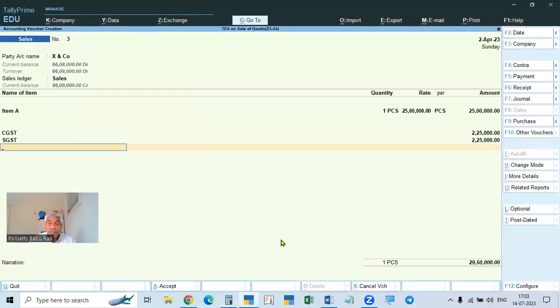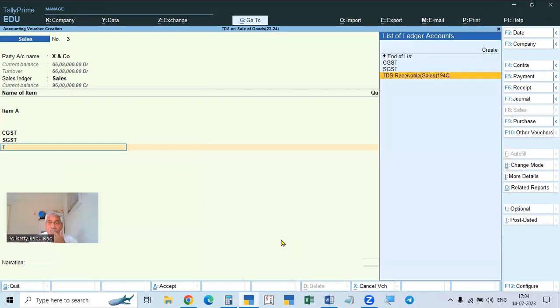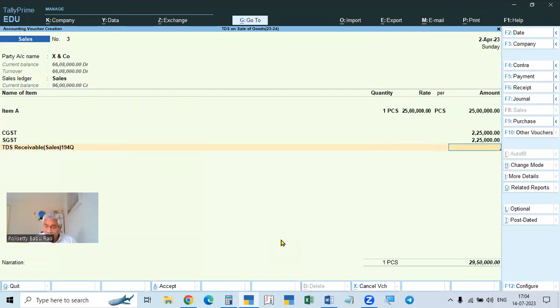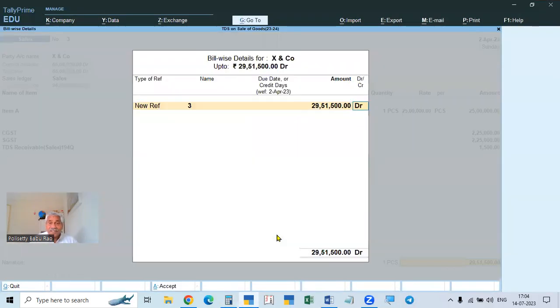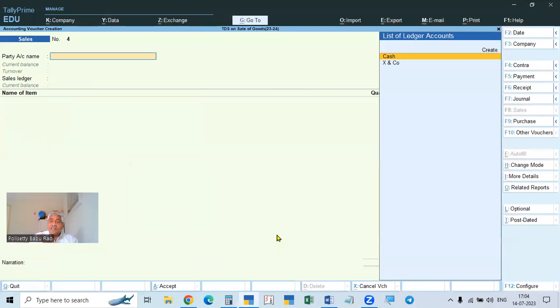I told you already, till it crosses 50 lakhs, we have to enter manually. So we have to enter 1500 rupees manually in TDS receivable. The amount is only 1500. So we crossed 50 lakhs and we entered it.